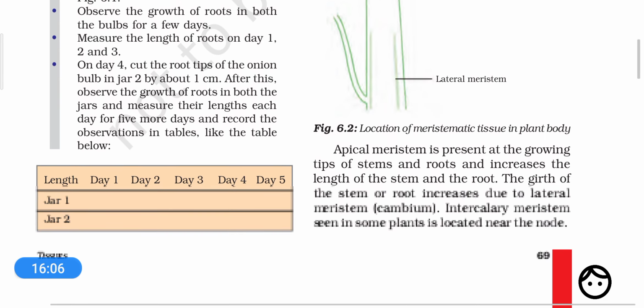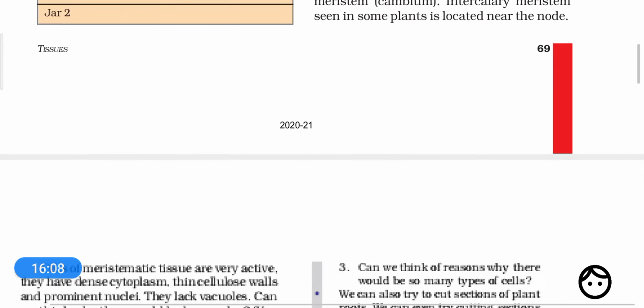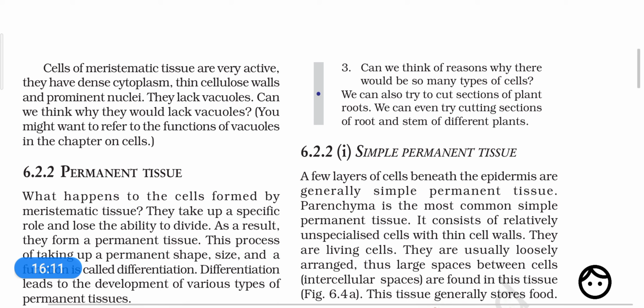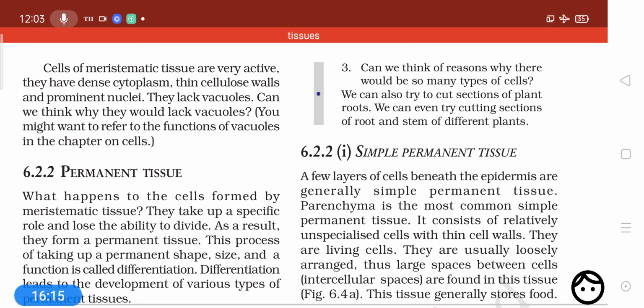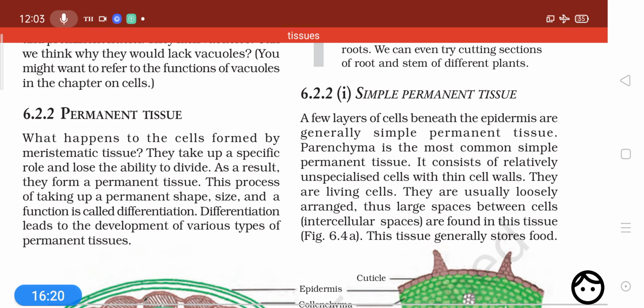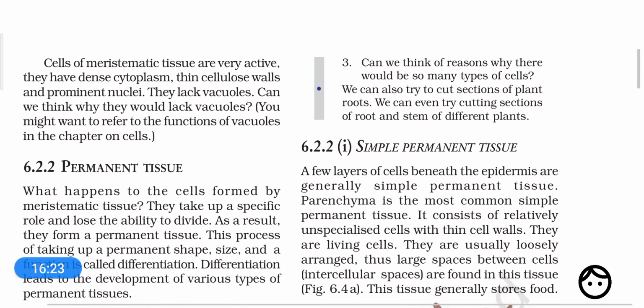Once we have discussed meristems, let us discuss the properties of meristematic tissue. Look here, the structure of the meristematic tissue is something like that. Cells of meristematic tissues are very active, as they are very young, and they are actively producing new materials because they are dividing.